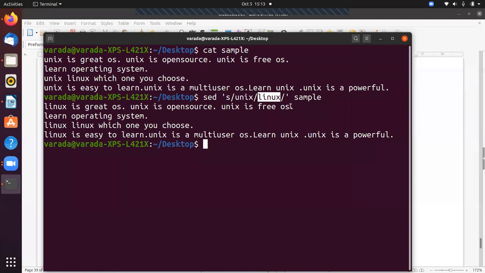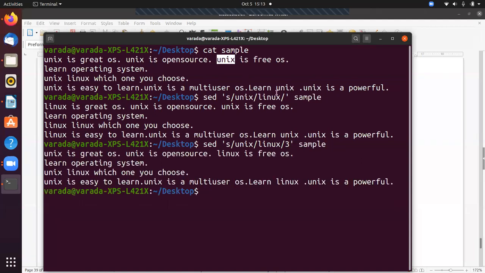So for example, I want to replace the third occurrence of Unix with Linux. Then how? The same sed command in single quotation: s/Unix/Linux/ and since I want to replace the third occurrence, I give 3, then sample. Now if you observe, this is the first occurrence, not changed. Second occurrence, not changed. This is the third occurrence, substituted with Linux.